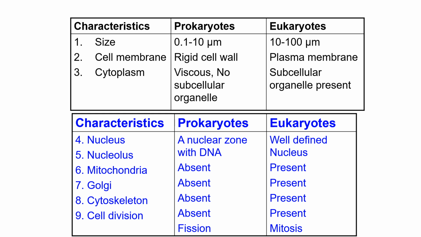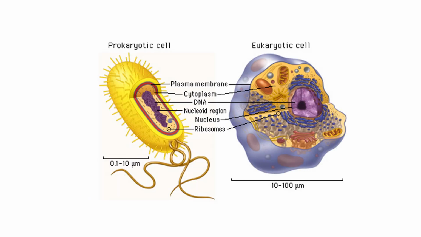The mitochondria are absent in the prokaryotes. Golgi apparatus and cytoskeletons are also absent, while they are present in the eukaryotes. Then we talk about cell division. Cell division happens through fission in prokaryotes, while in the eukaryotes it happens through mitosis. So you can see the structure of prokaryotic and eukaryotic cells. The various lines of difference are apparent from the structure itself.